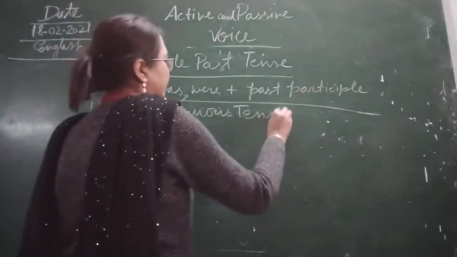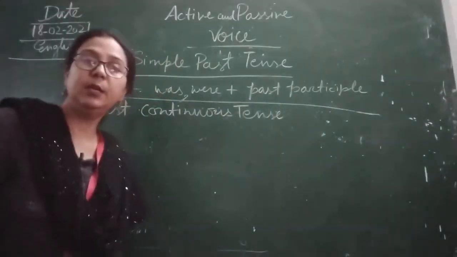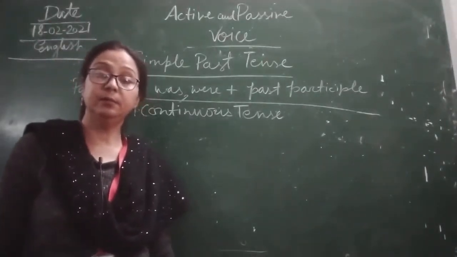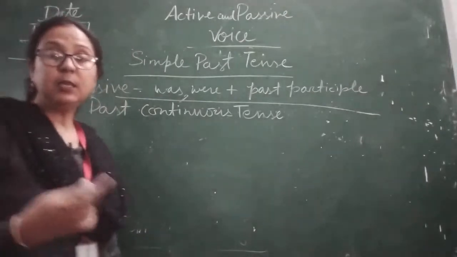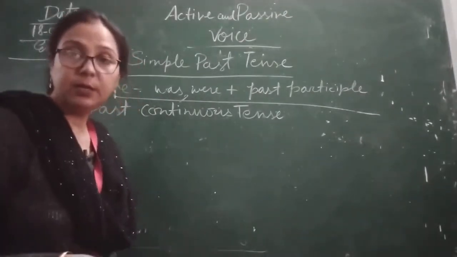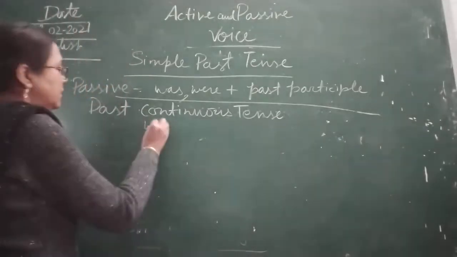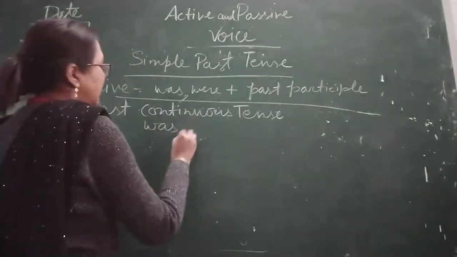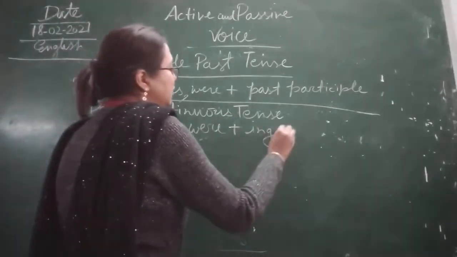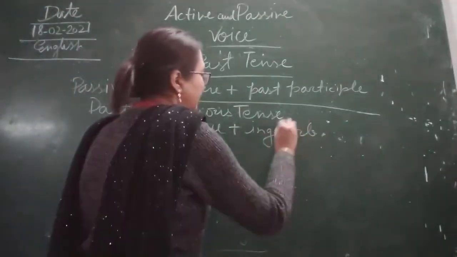As we all know, we have already done tenses. In making an active voice sentence in past continuous tense, we are using was, were plus ing in the verb.